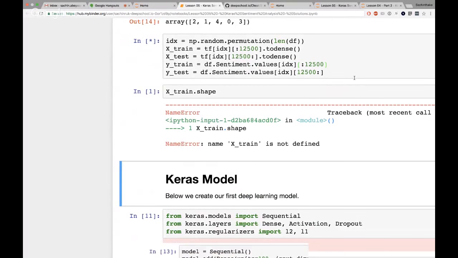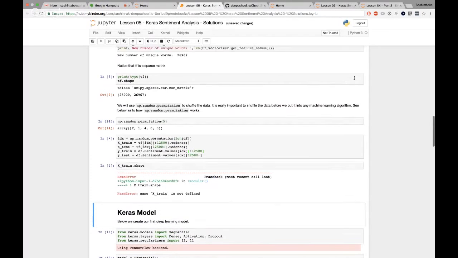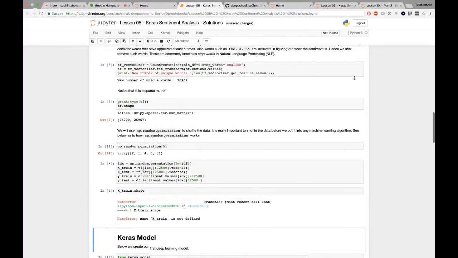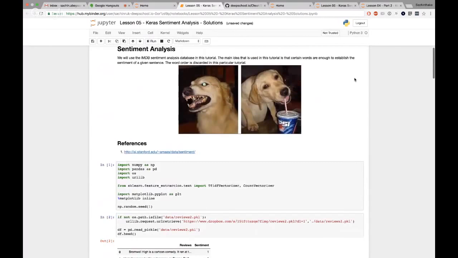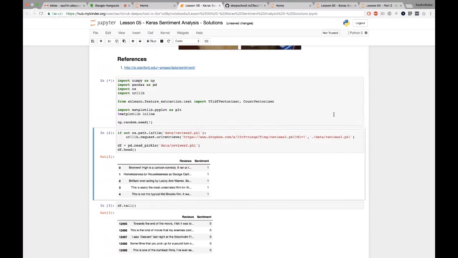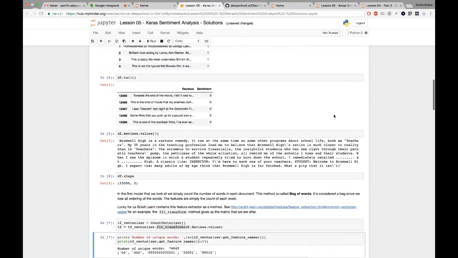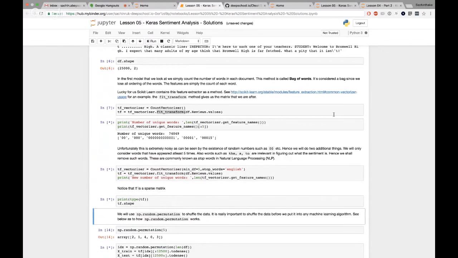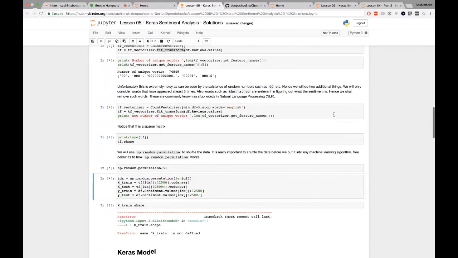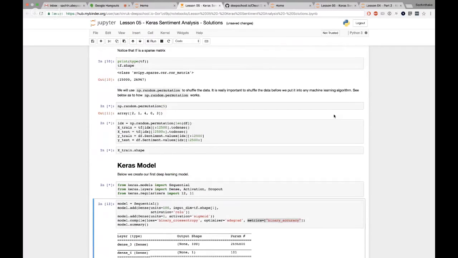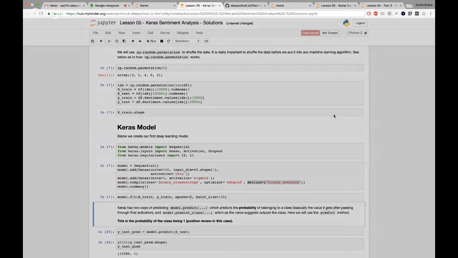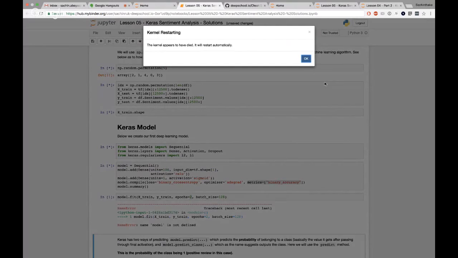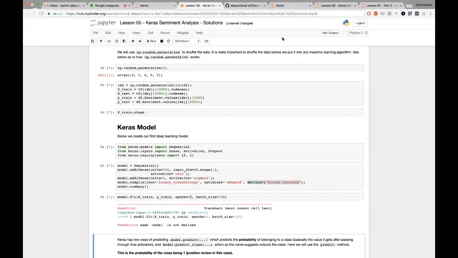Oh, looks like the kernel died while we were waiting. Unfortunately, that's one side effect of using free online stuff. It seems to be dying, so let me skip to my local version.